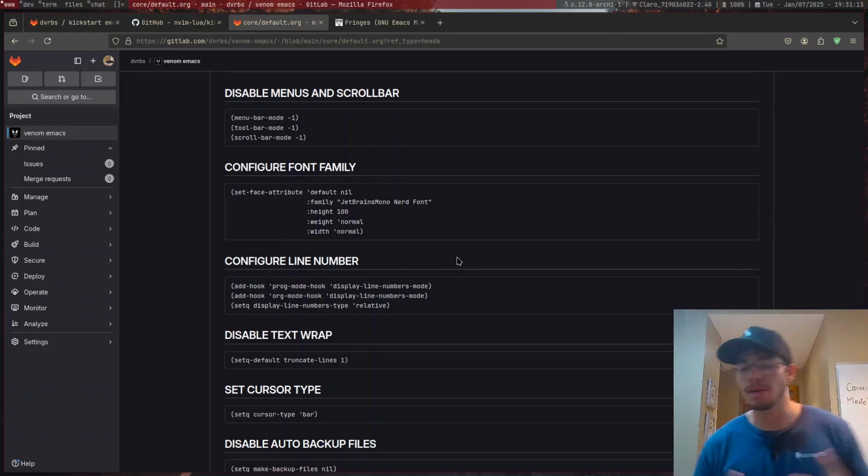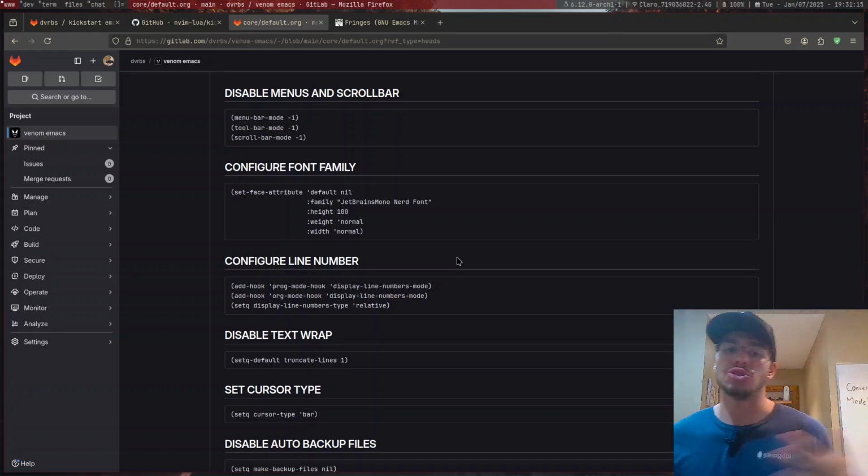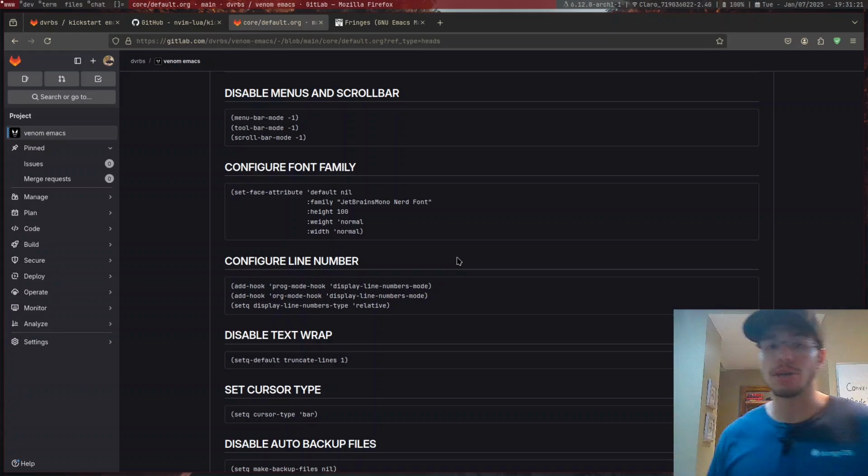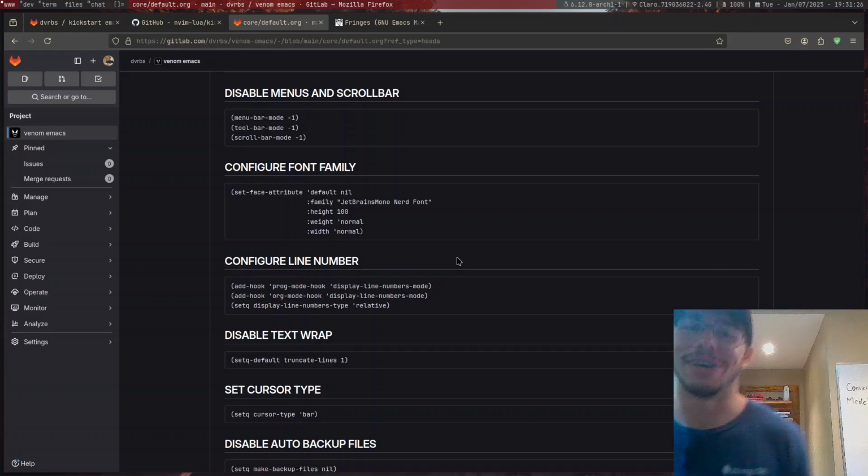Now, I am a big JetBrains enjoyer, right? I do enjoy a lot of what JetBrains have to offer for us, and one of them is their Nerd Font. Their Nerd Font.